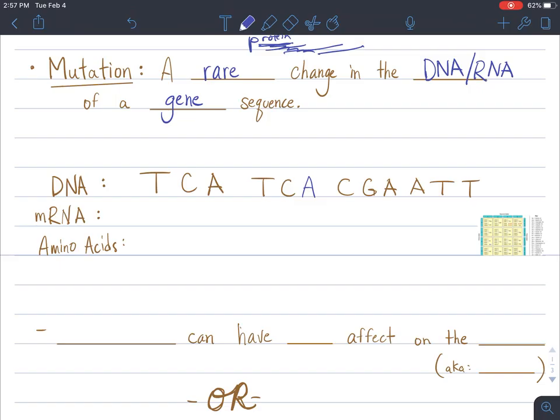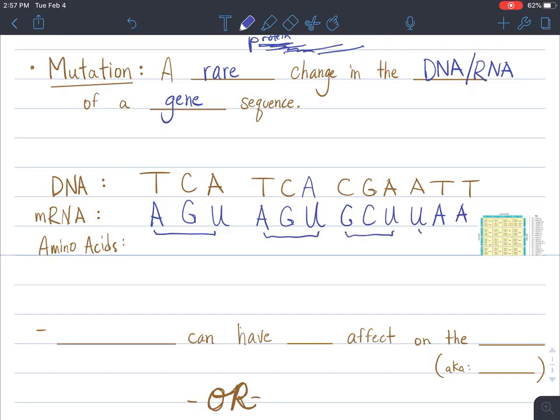So let's now transcribe the DNA into mRNA. T is going to create an A on the mRNA strand. C will create a G. A transcribes into a U. T transcribes into an A. C into a G. A into a U. C into a G. G into a C. A into a U. A.